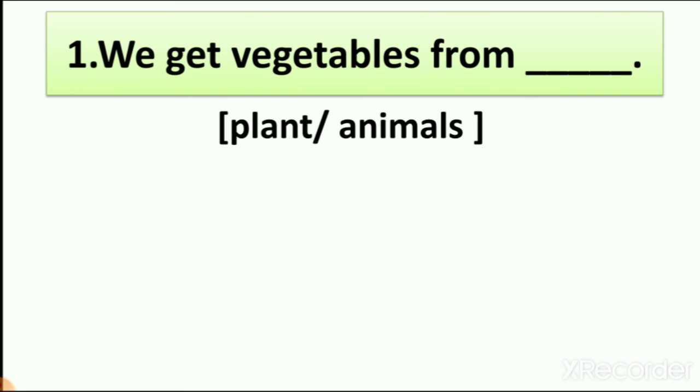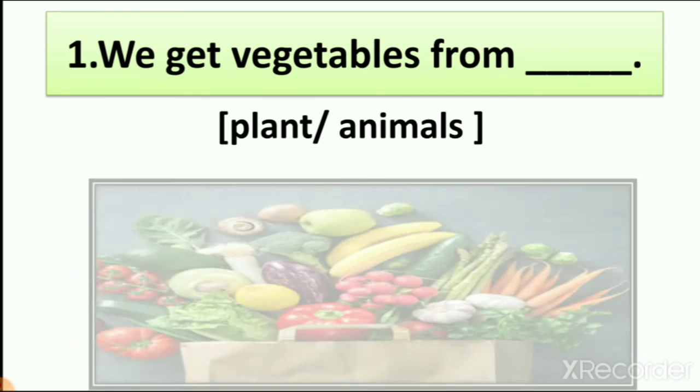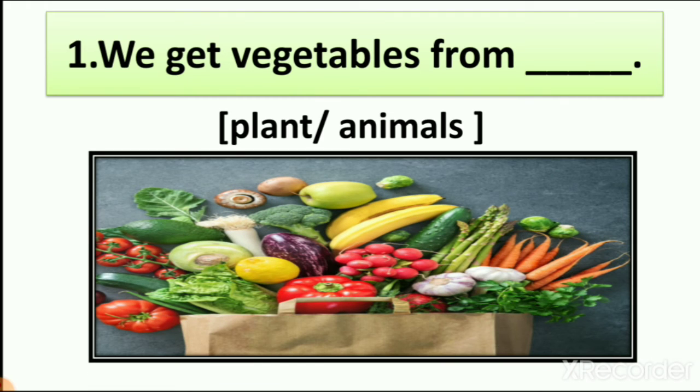Then we learn about vegetables. So which vegetables do we learn? We learn about potatoes, cucumber, brinjal, tomatoes, right? So these all are vegetables. So we get fruits and vegetables from plant or animal. Here you can see the picture of fruits and vegetables. So we grow carrot plant, right? So it is a plant.